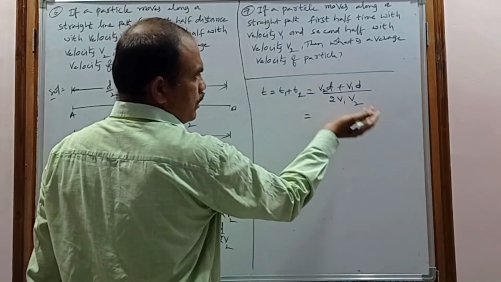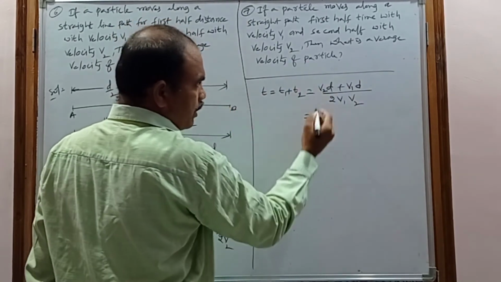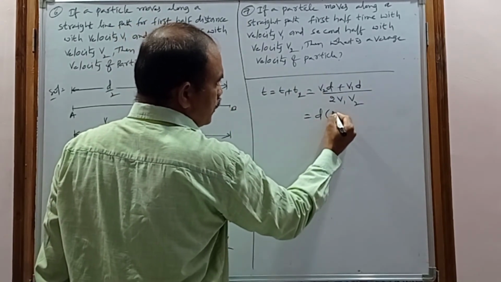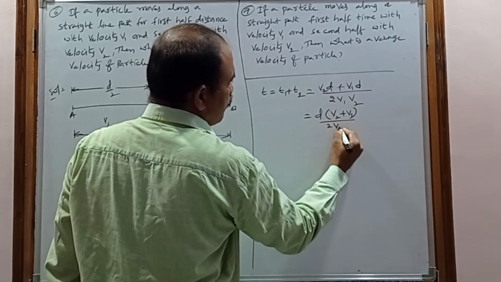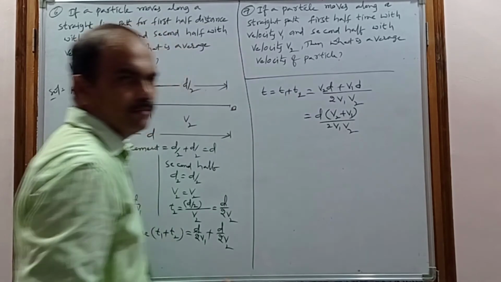From this, take d common. When you take d common, you get d times v2 plus v1, by 2v1v2. So this is the total time.